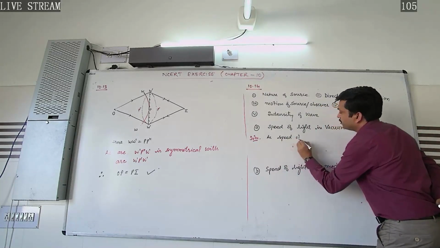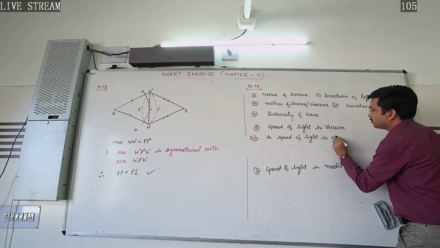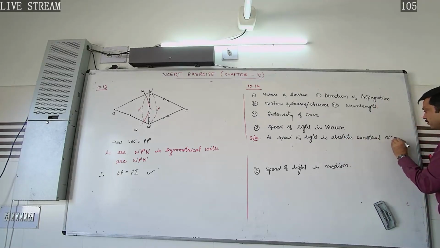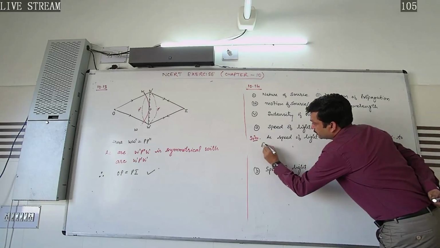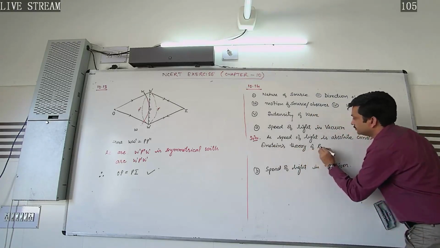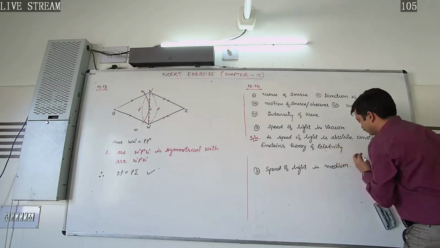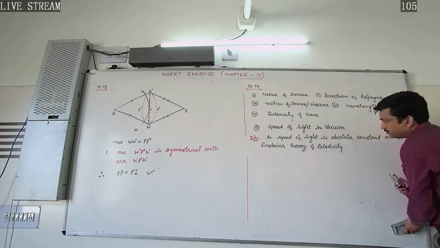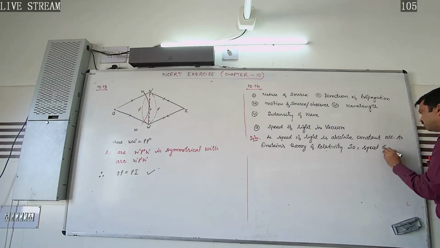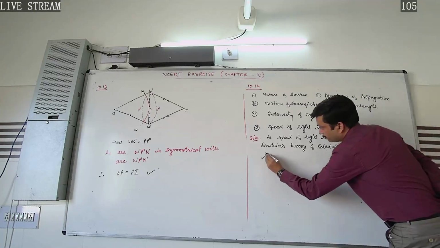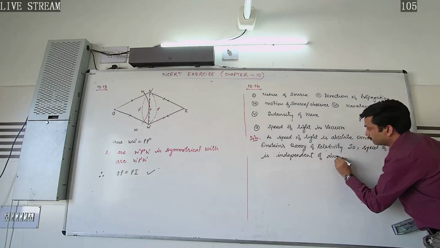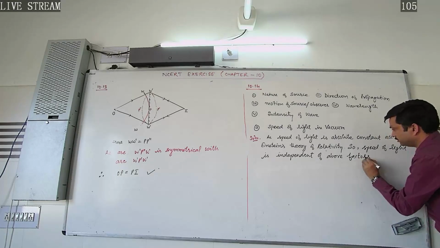Therefore speed of light is independent of the above factors.